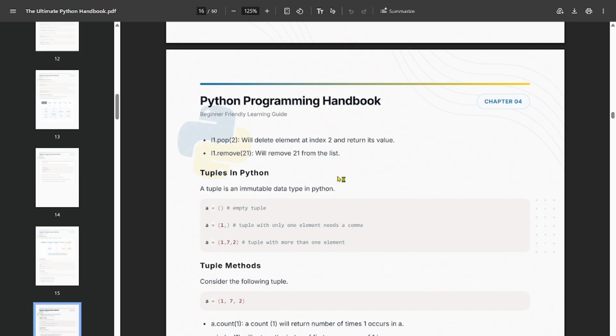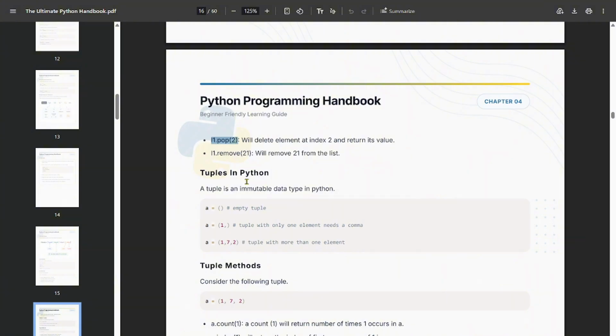I think it's clear, right? What is pop? Pop will delete the item at index 2 and return its value. When you delete an item, we use remove. Remove will remove 21. There are many things that we use to delete. But what makes pop different from them? Pop will remove the value, delete the value from the list, and it will return it.